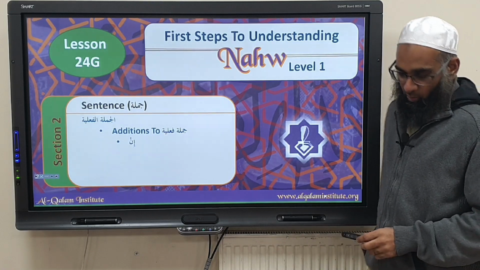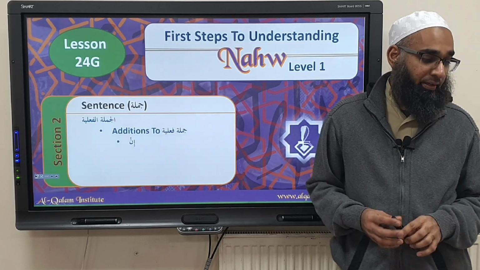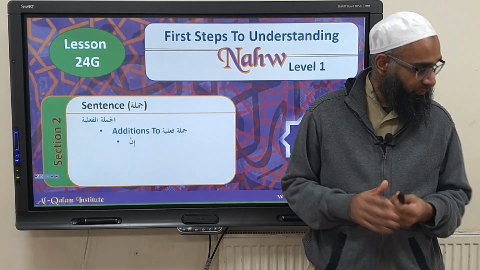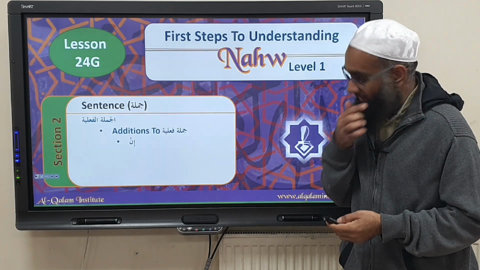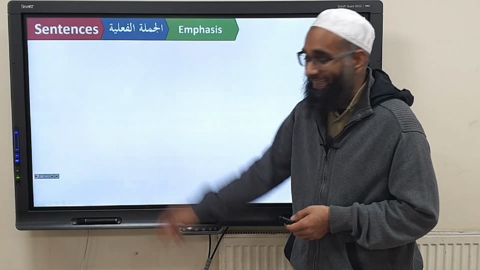So moving on, we're discussing additions to jumlatun fa'liya. Other particles you can add to a jumla fa'liya to give additional meaning. Do you follow me? What we're discussing today is the particle in.